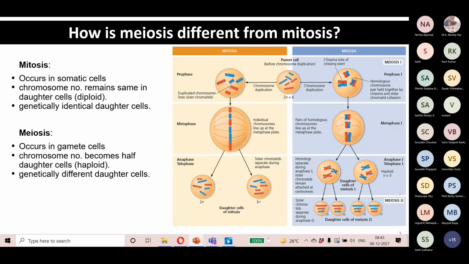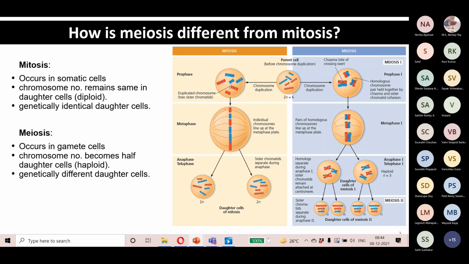Meiosis 2 is the same as mitosis. As we can see here, the chromatids are being separated, and the same process is taking place here.